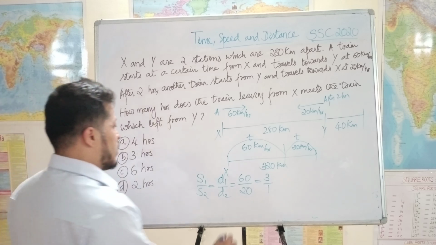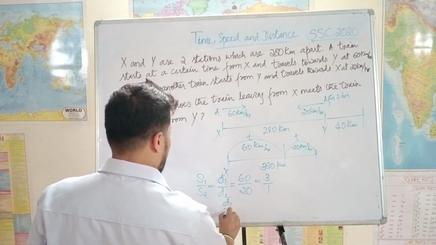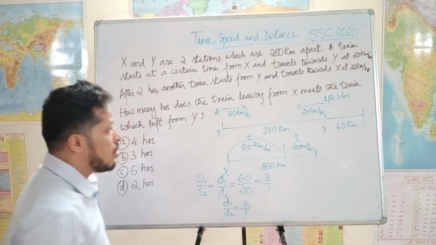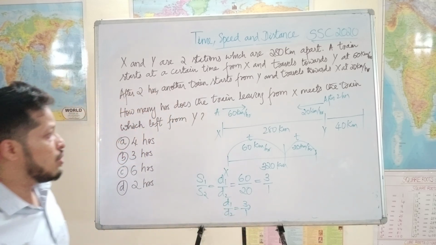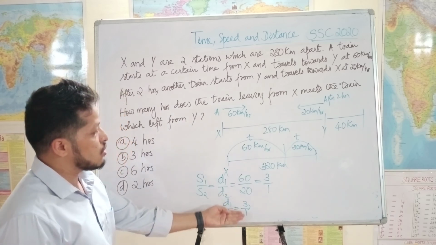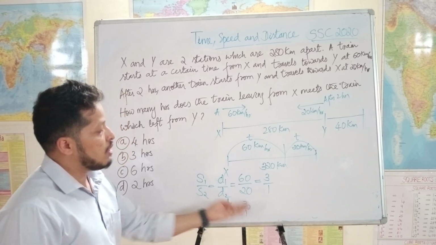So D1 by D2 is 3 by 1. Total we have 4 parts of the distance. 3 parts are covered by D1 and 1 part is covered by D2.